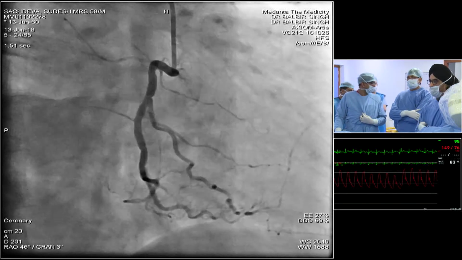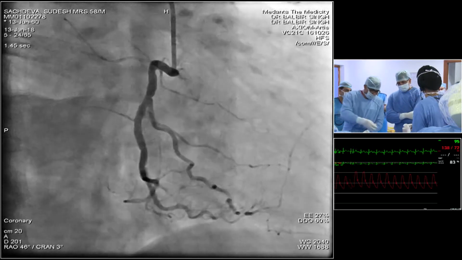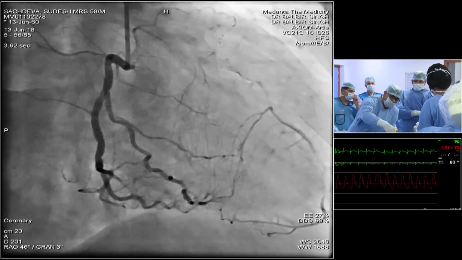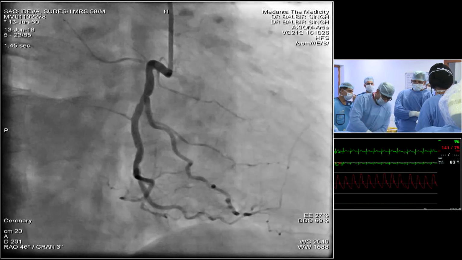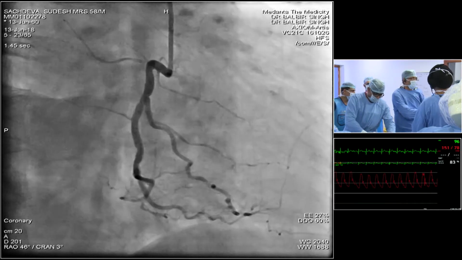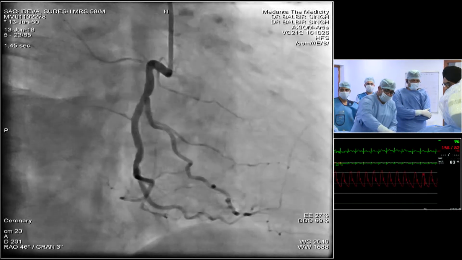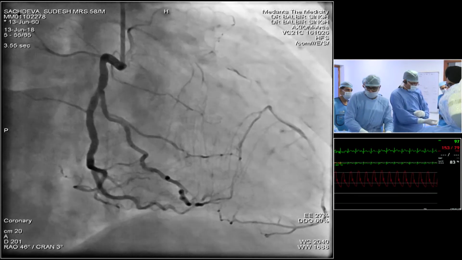No, clearly we would discuss it in the heart team because it's an elective case, but nevertheless we will go for PCI. We saw the SYNTAX score was 22, so it's an intermediate one. We can discuss it, and the only thing is, can we open the LAD? Yes, then we can make it nicely. If we cannot open the LAD, we send the patient to surgery because the LIMA then is the better option.